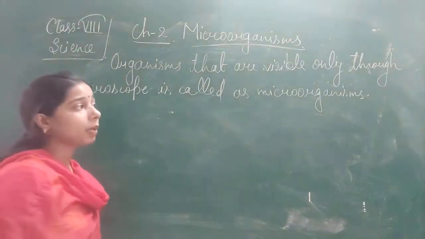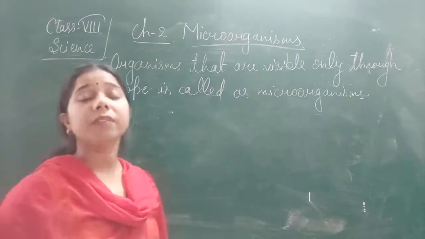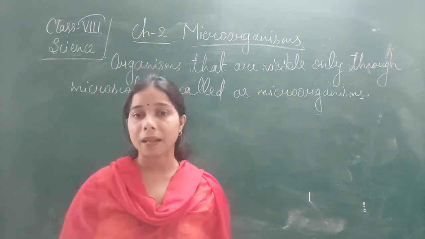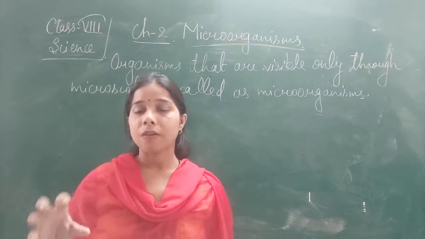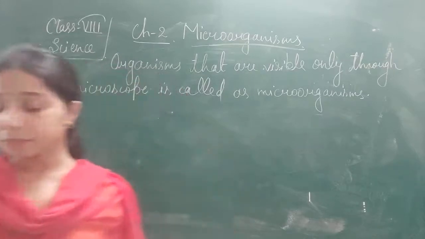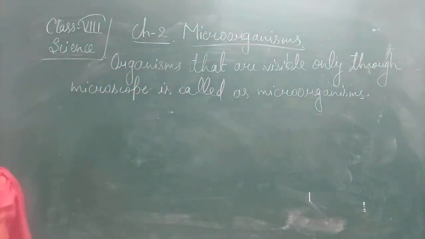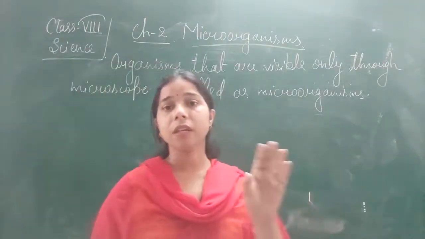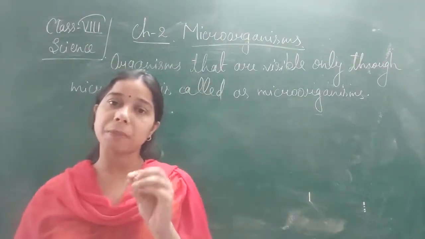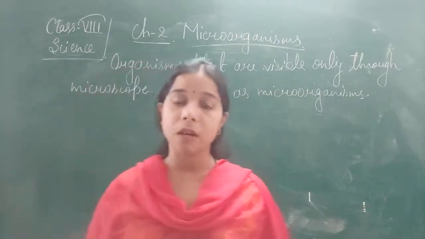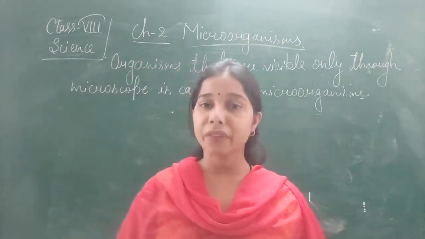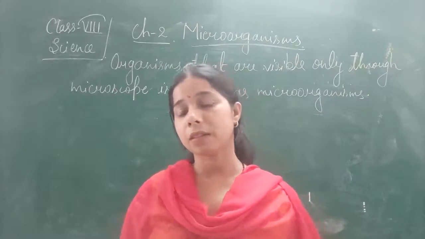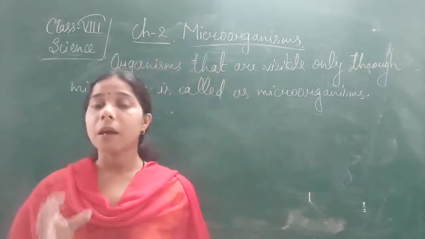Now, you have seen very small patches on bread. When we discuss these patches, we are talking about molds. Molds are fungi that we have already seen in class 7.